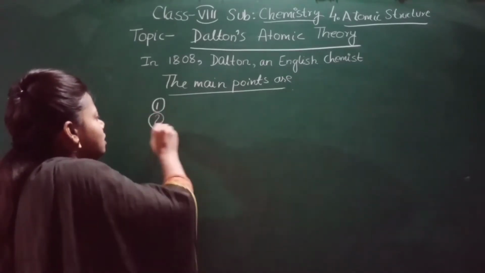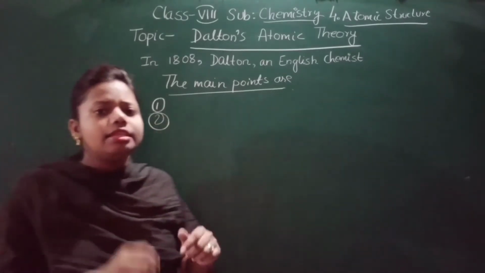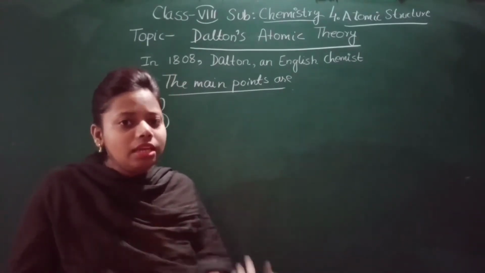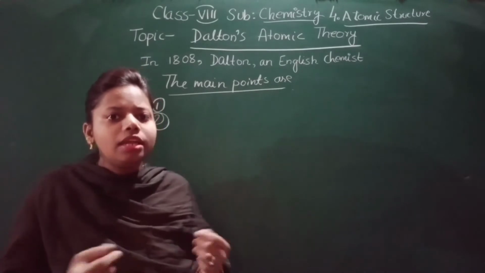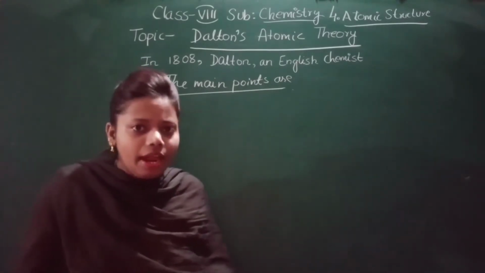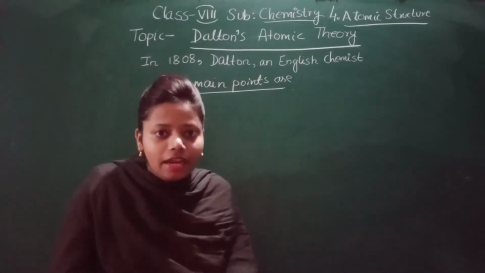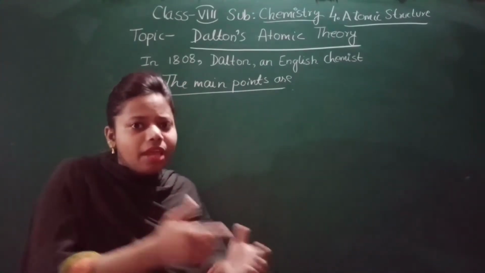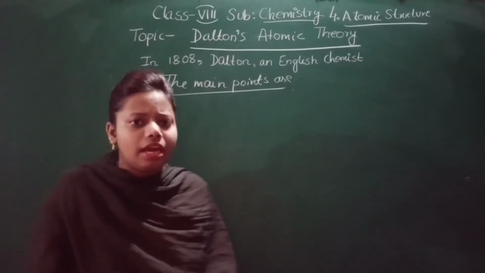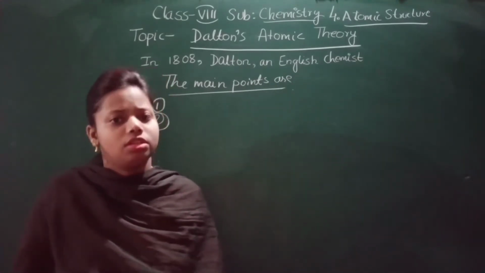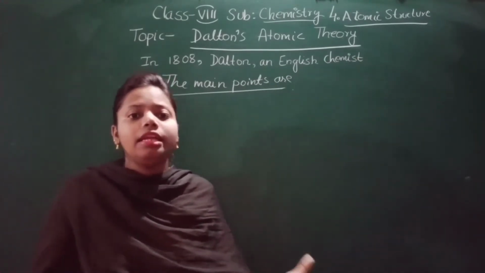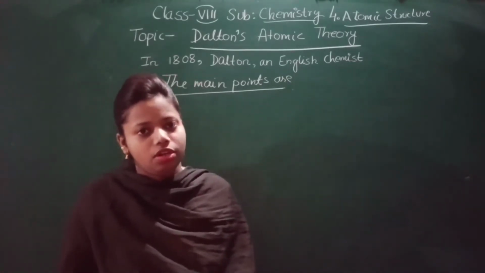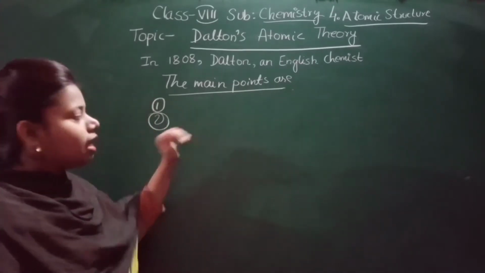Now what was the second point? You know about this also: atoms are indivisible. We cannot divide an atom. We cannot create an atom. We cannot destroy an atom. Can you create an atom? No, we cannot create an atom. Can you destroy an atom? No, we cannot destroy an atom. Atoms are indivisible. They can neither be created nor destroyed. So that was the second main point.